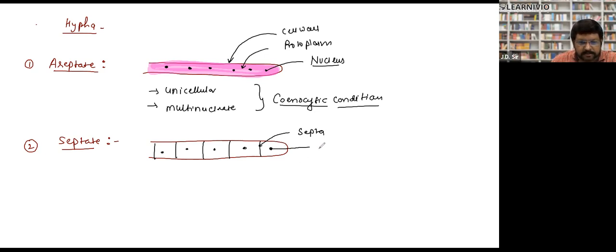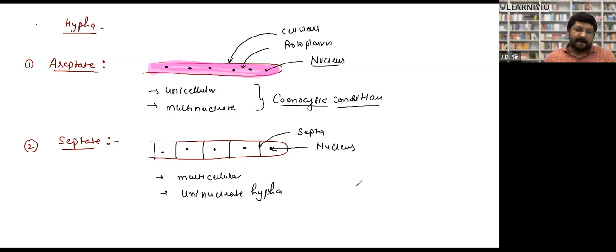And this is the nucleus. So what is this situation? This is multicellular and uninucleate hypha. Is that clear? They have nucleus, they have protoplasm, they have everything.